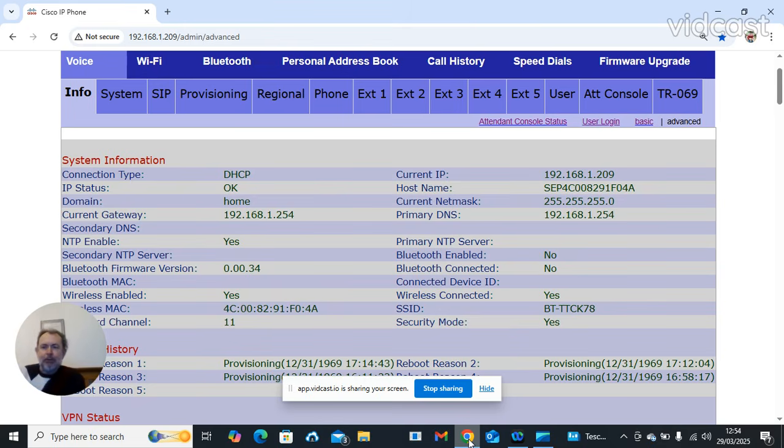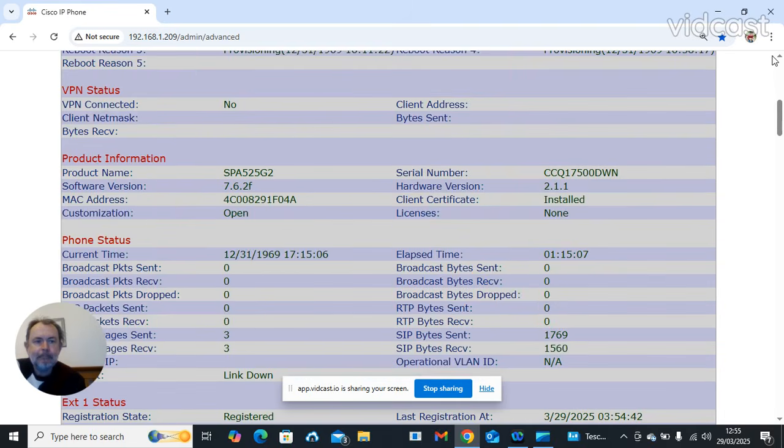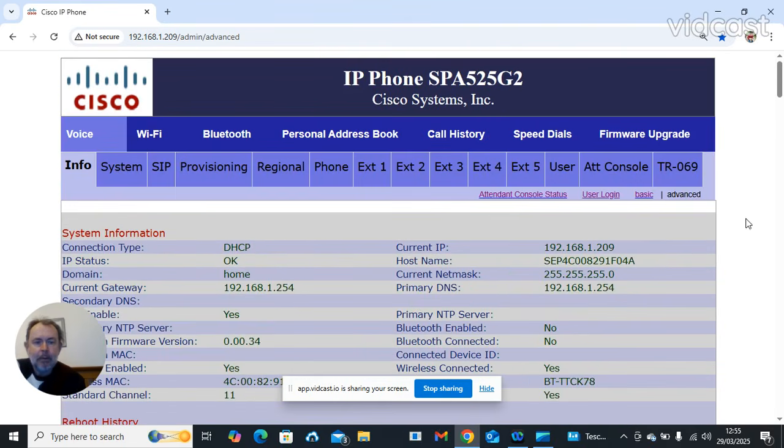All you need to do for the moment is put the IP address in your web browser, as you can see at the top of the page. For the purpose of configuration, you need to log in to the admin window and click on Advanced. I'm already in the advanced stage of this web interface for programming purposes, but as it is an introduction to the 525, I've come here anyway.